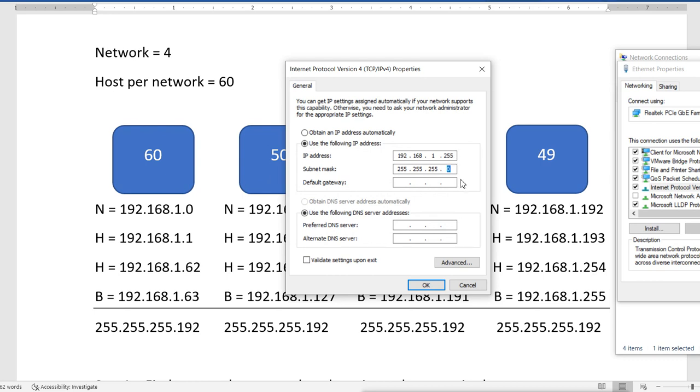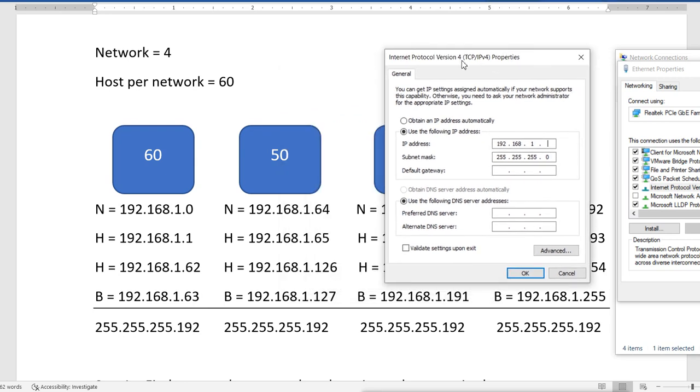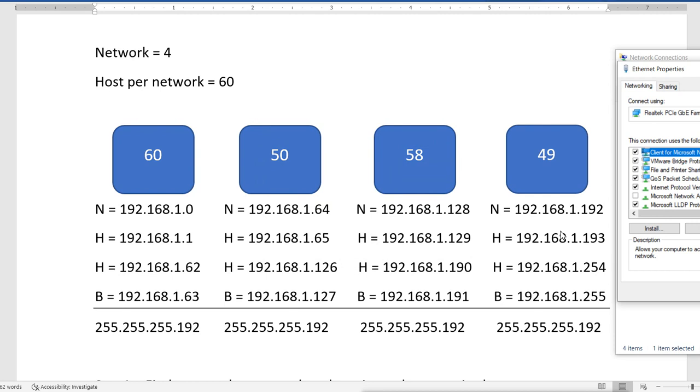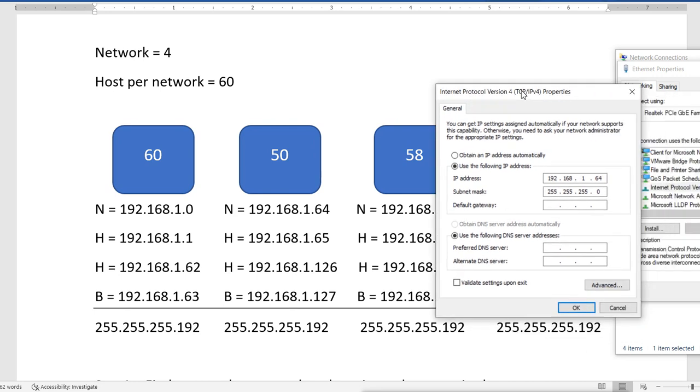No subnetting, and you see it will automatically give you the subnet mask. Now if I use any other IP in between, for example 1.63, 1.120, 164, 127, 128, 191, 192, any of these IPs, it will use it. For example, if I use 64 here and say yes, I want to use this, it's okay with it. Why does it use that IP? Because there is no subnetting. I have not configured any subnetting.